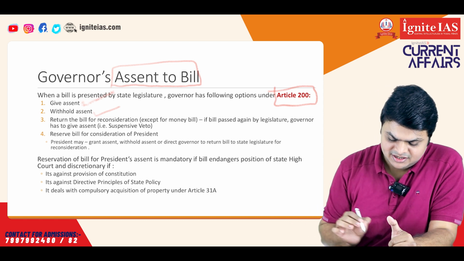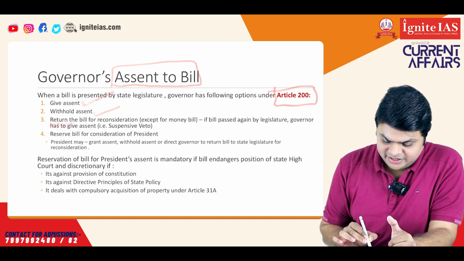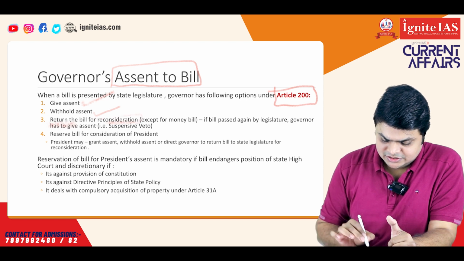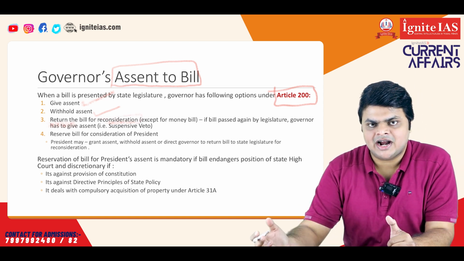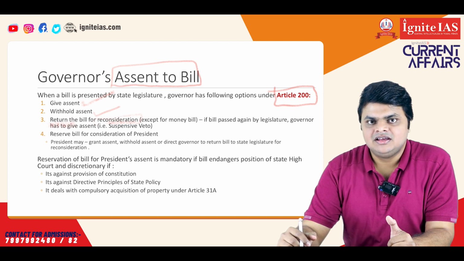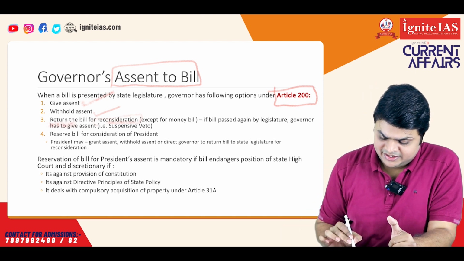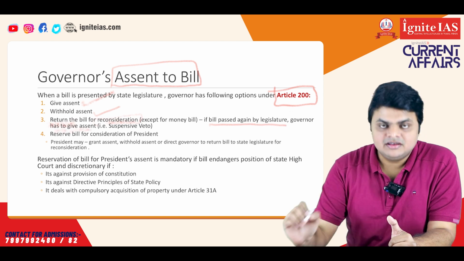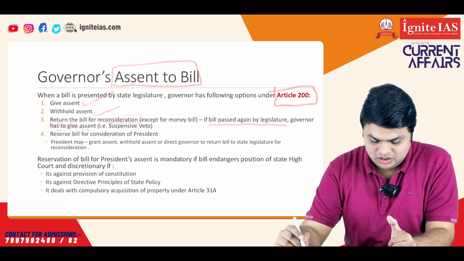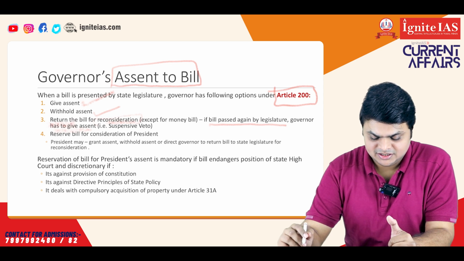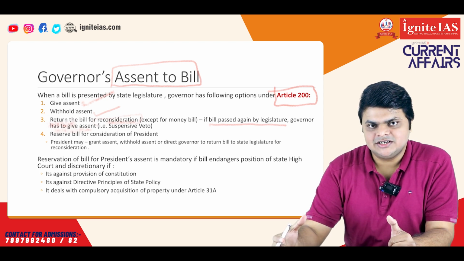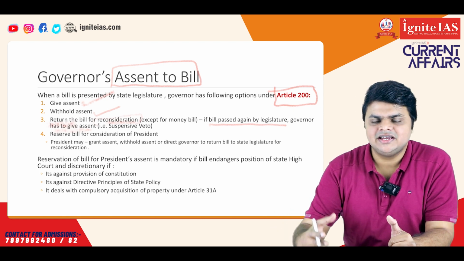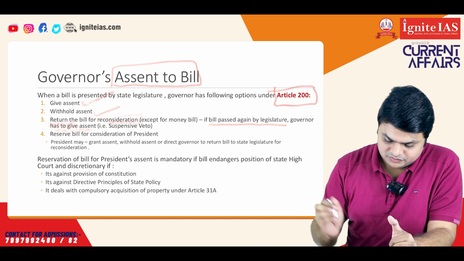Thirdly, the governor can return the bill for reconsideration of the state legislature, so the governor will give the bill back to the state legislature for reconsideration. But the catch here is that if the bill is passed again by the legislature, then the governor has to give assent. He can't again withhold or return the bill for reconsideration. So once the bill is returned for reconsideration and the state legislature passes the bill again, the governor has to give the assent to that bill.